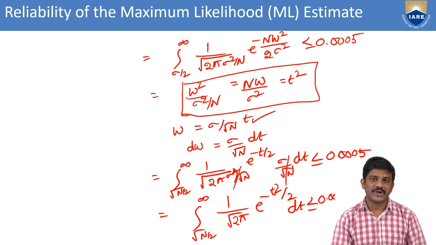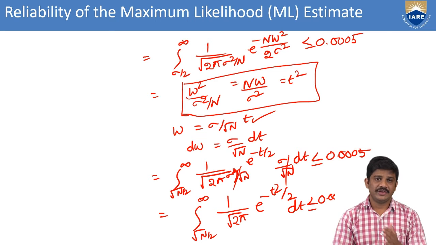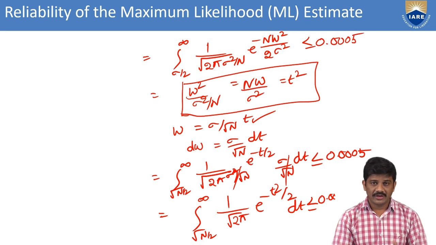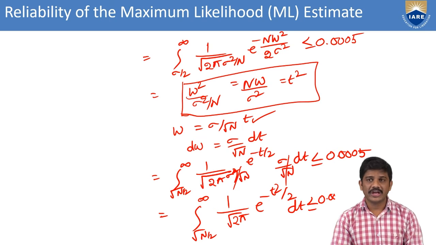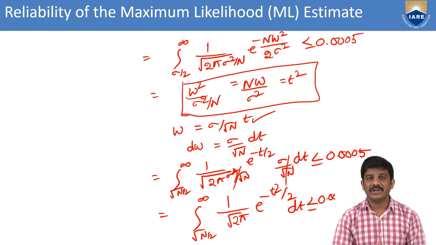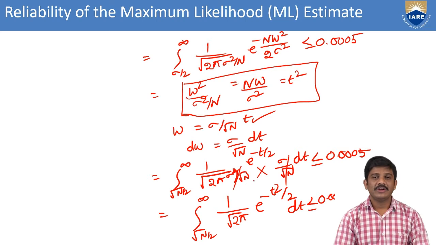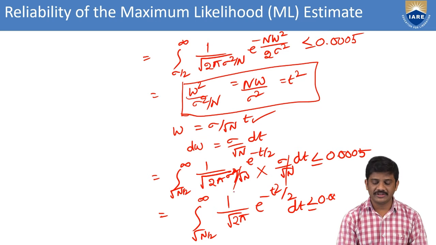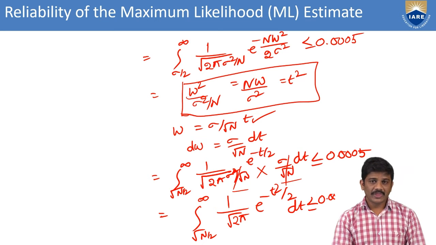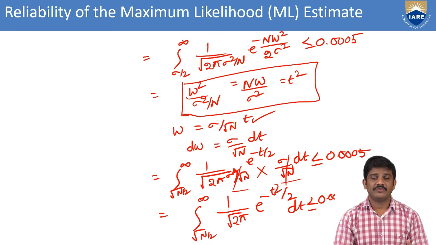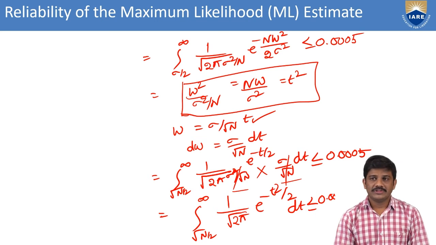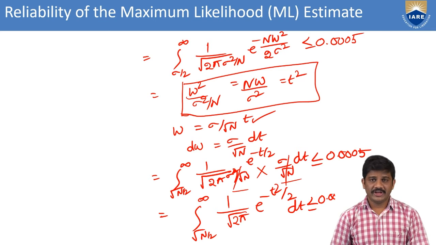Then we can also substitute those values into our required equation, that is integration of root n by 2 to infinity, 1 by root 2 pi sigma square by root n, e power of minus t by 2 into sigma by root n into dt, less than or equal to 0.005. Then here we cancel these two sigma by root n. Then we get the simplified equation: integration of root n by 2 to infinity, 1 by root 2 pi e power of minus t square by 2 dt, less than or equal to 0.005. Like that we are considering here.